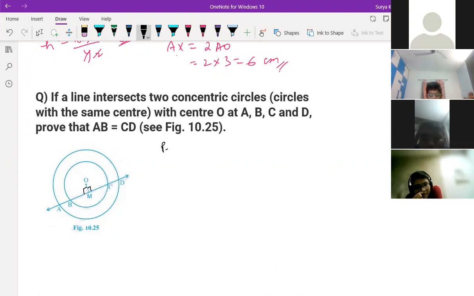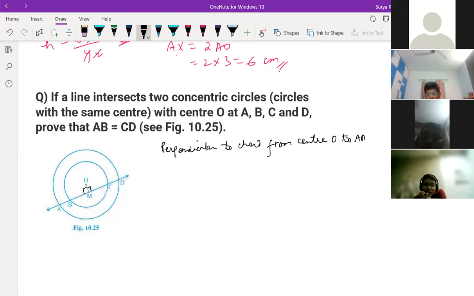Okay, sir. Sir, we can draw a line segment from O to AD. That only we have done now here. OM is perpendicular to the chord from center O to AD.